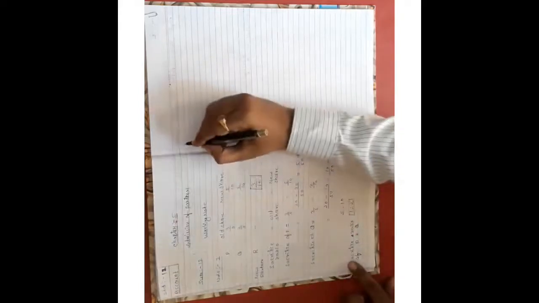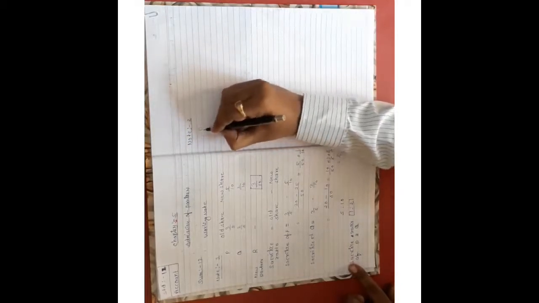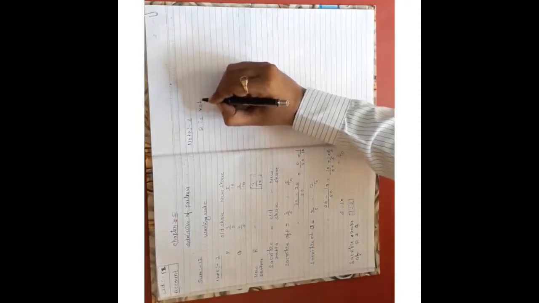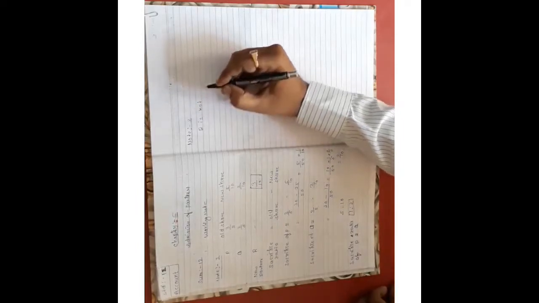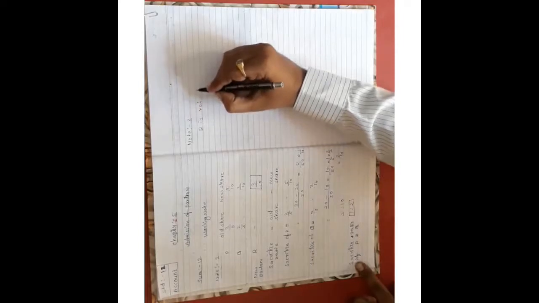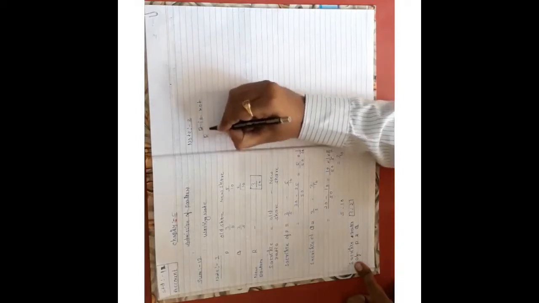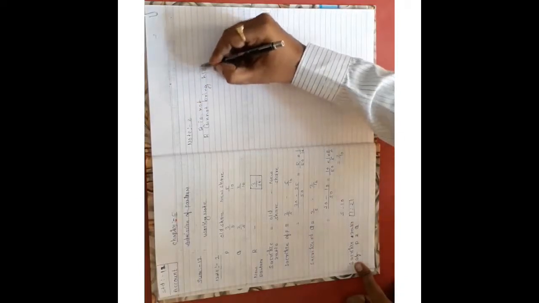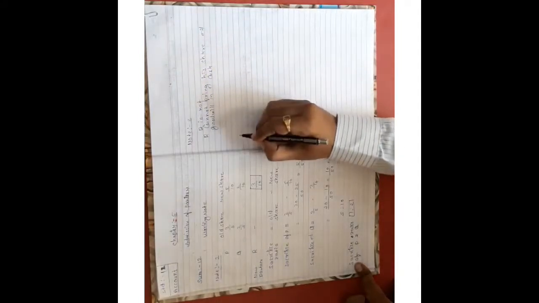Now, note number 2: R cannot bring his share of goodwill in cash.